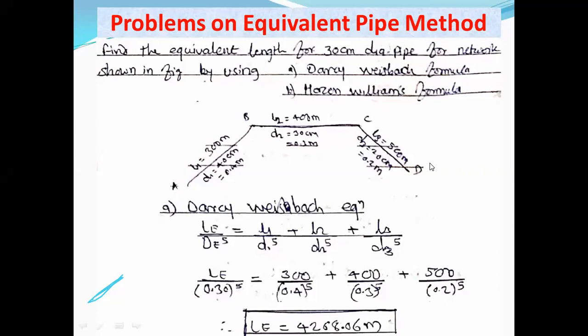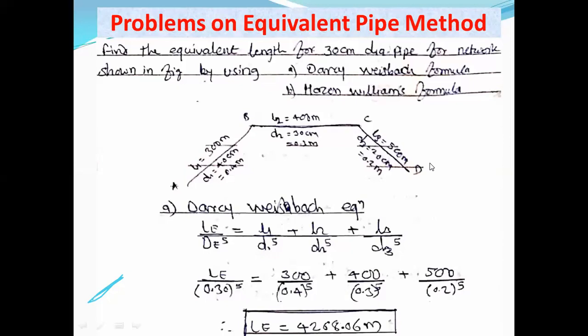Draw this network. Three pipes are there connected in series. The length and diameter of the first pipe: L1 is equal to 300 meter, D1 is equal to 0.4 meter. L2 is equal to 400 meters, D2 is equal to 30 centimeter, that is 0.3 meter. L3 is equal to 500 meter and D3 is equal to 20 centimeter, that is 0.2 meter. So first we are going to solve this problem by using the Darcy-Weisbach equation, that is Dupuit's equation. You have to write down there: LE upon D raised to 5 is equal to L1 upon D1 raised to 5 plus L2 upon D2 raised to 5 plus L3 upon D3 raised to 5.